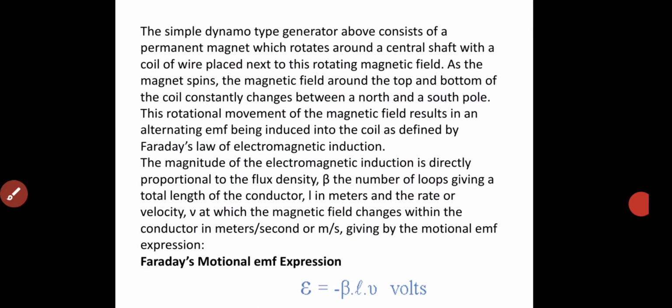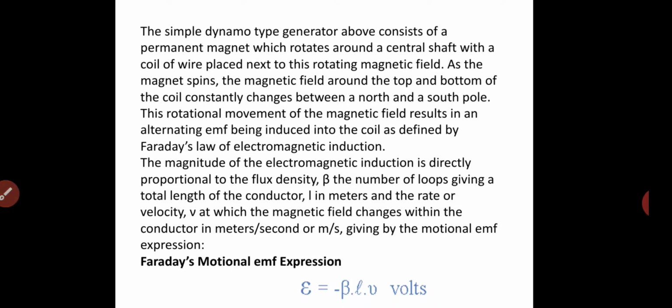The simple dynamo type generator above consists of a permanent magnet which rotates around a central shaft with a coil of wire placed next to this rotating magnetic field. As the magnet spins, the magnetic field around the top and bottom of the coil is constantly changing between north and south poles. The rotational movement of the magnetic field results in an alternating electromagnetic force being induced in the coil, as defined by Faraday's law of electromagnetic induction.